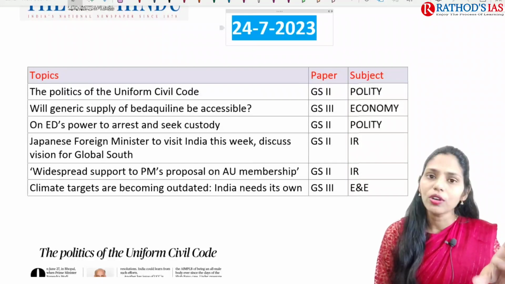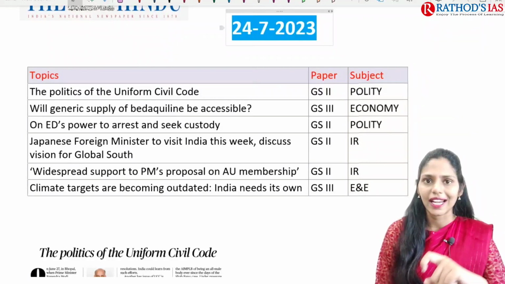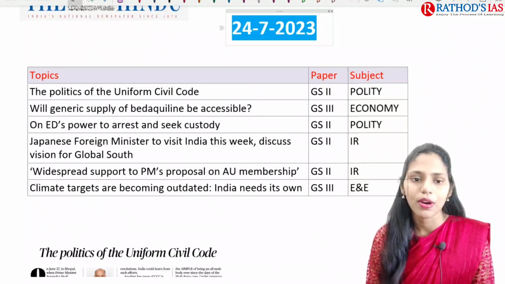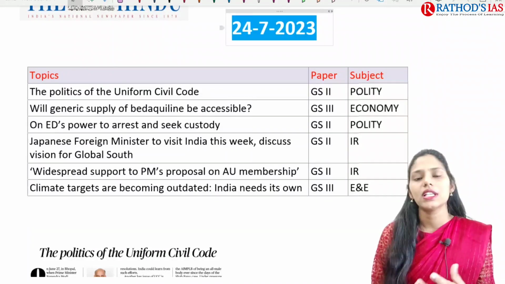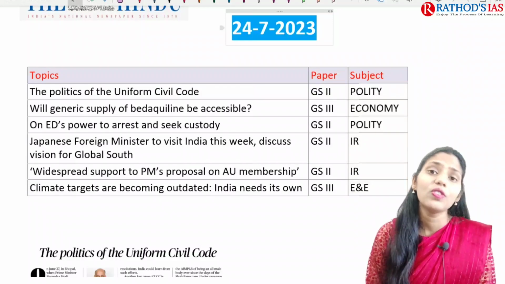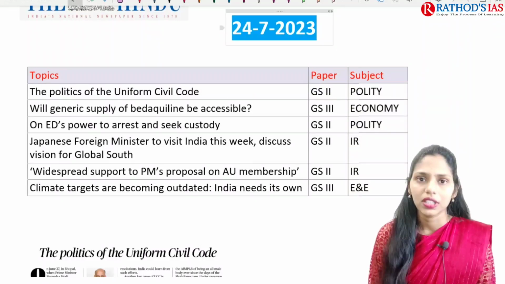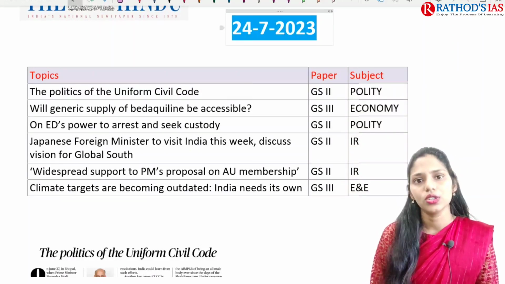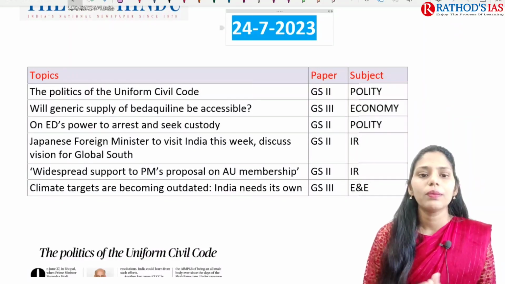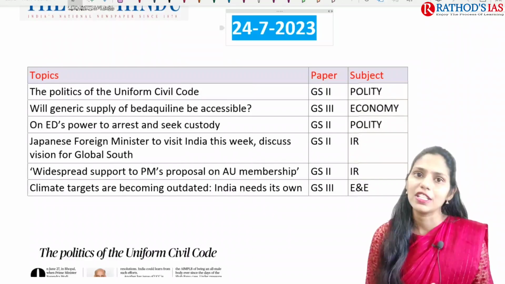From the prelims point of view, you can get a question regarding the basic facts of the Uniform Civil Code, like what exactly it is, which provision of our constitution mainly speaks about this UCC, and which states have implemented it. But from the mains point of view, you will get analysis-based questions like what are the advantages and disadvantages of this Uniform Civil Code, and why we need to implement it.